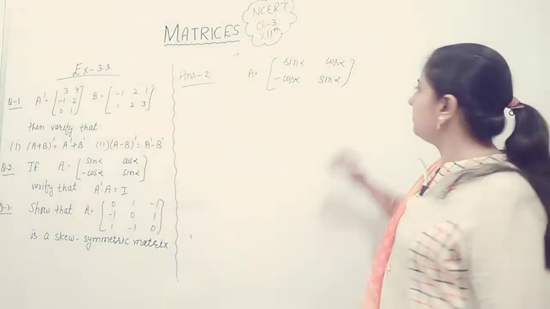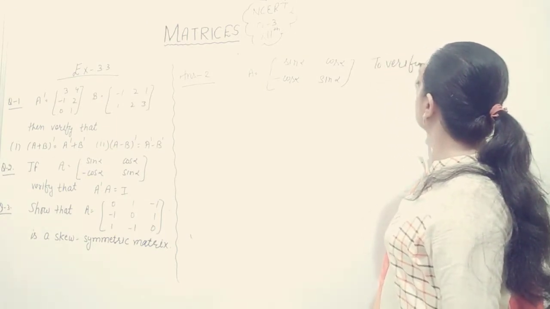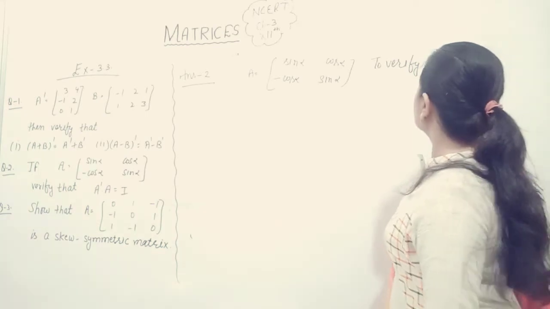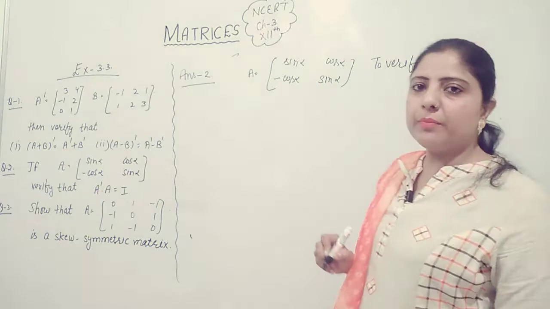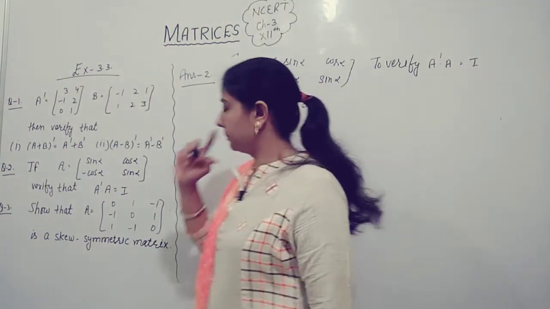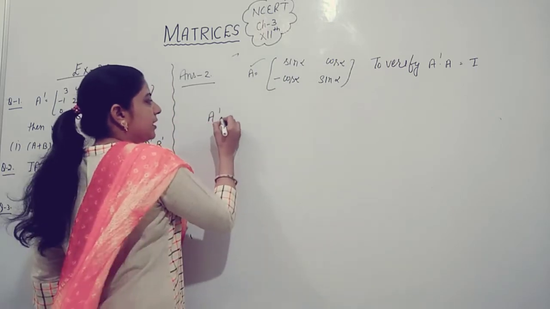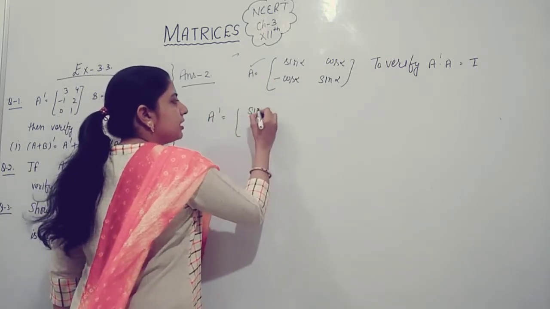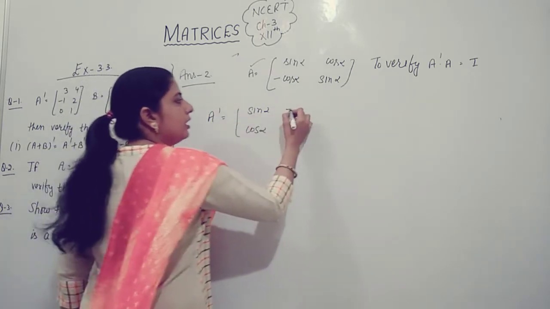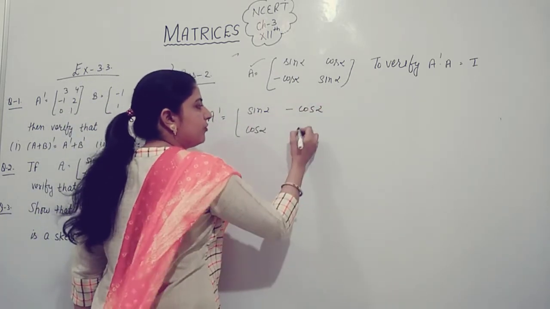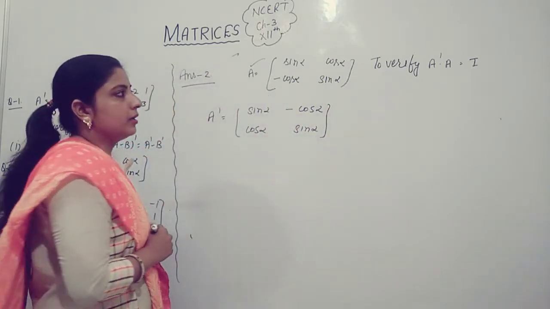We have to verify transpose of A into A is equal to identity matrix I. That is matrix A. Transpose of matrix A is equal to sin of alpha, here we write down cos of alpha, negative time cos of alpha and sin of alpha. It is transpose of A.